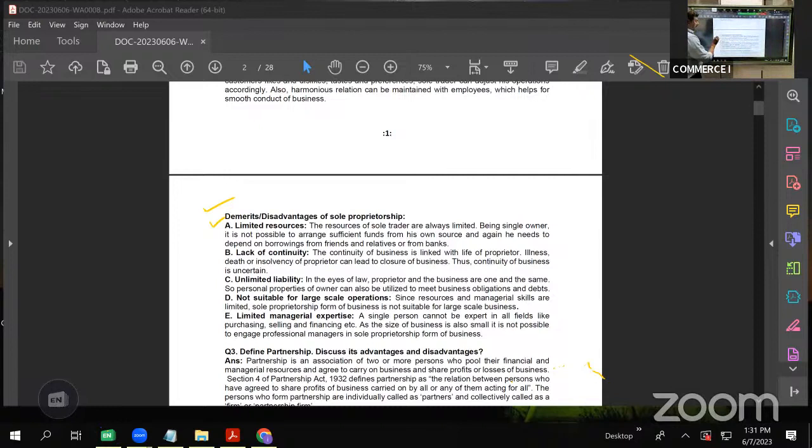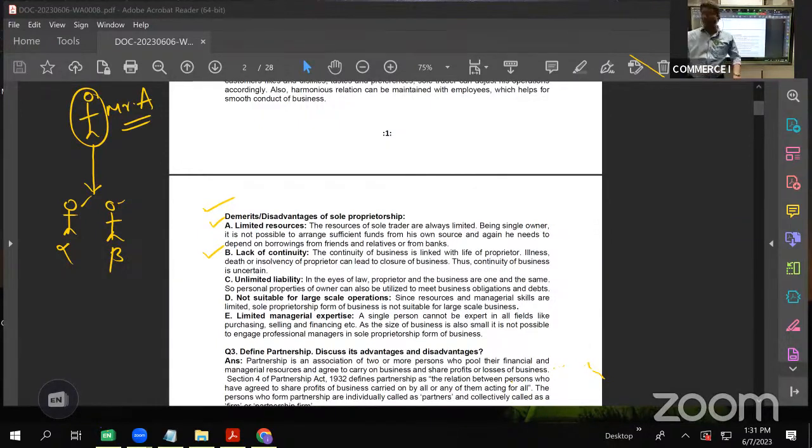Next, lack of continuity. Now, suppose there is one owner, he started a shop. Let us say there is Mr. A, he started a sole proprietary business. But then, what is the guarantee? Suppose he is having two sons, Alpha and Beta. If both of them are educated, suppose they pursued education and went into jobs. Obviously, when he becomes old or when he dies, there is a possibility that the business may come to an end because his children are not interested in continuing the same business, right?